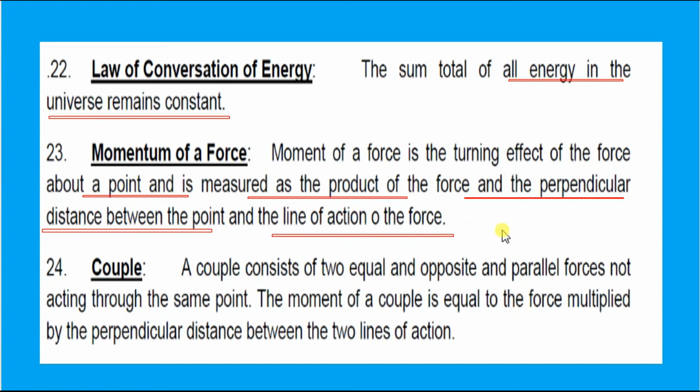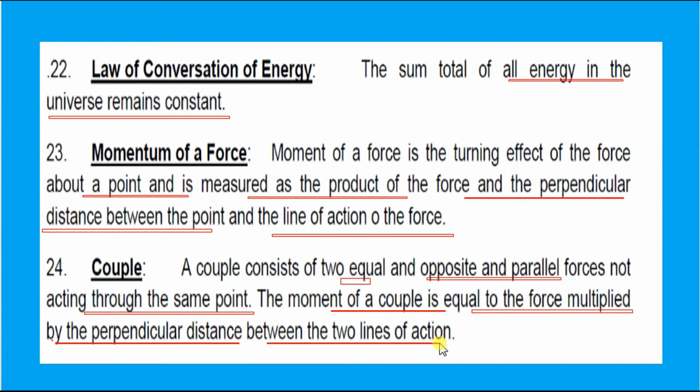What is a couple? A couple here is different from the everyday meaning. A couple consists of two equal and opposite parallel forces not acting through the same point. The moment of a couple is equal to the force multiplied by the perpendicular distance between the two lines of action. That is about couple.